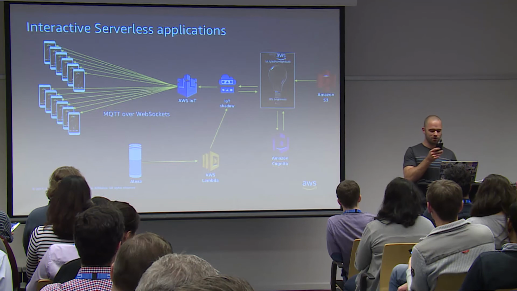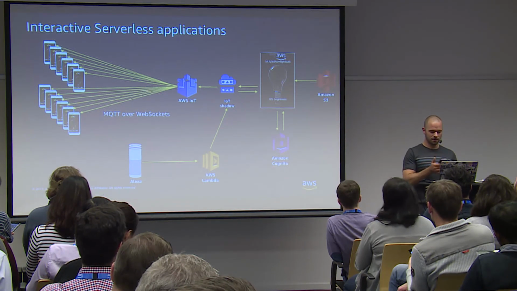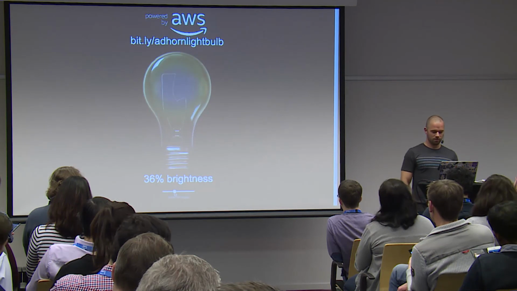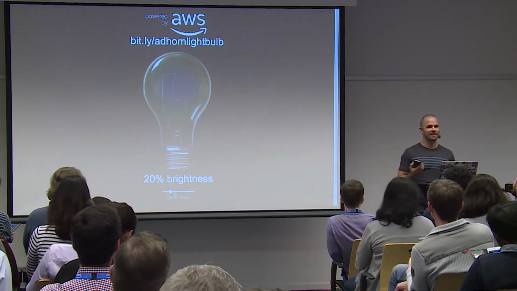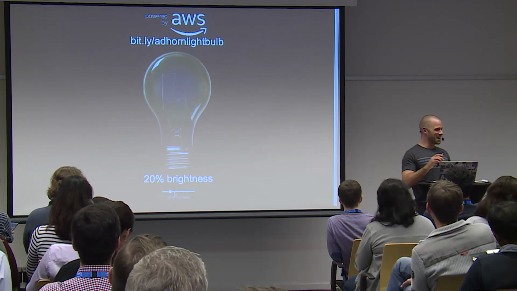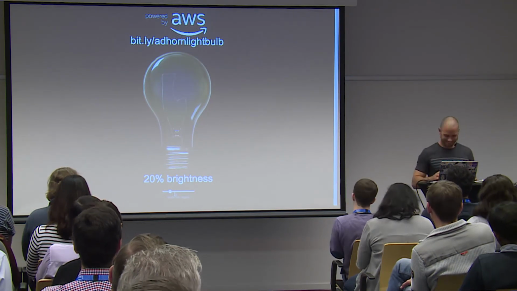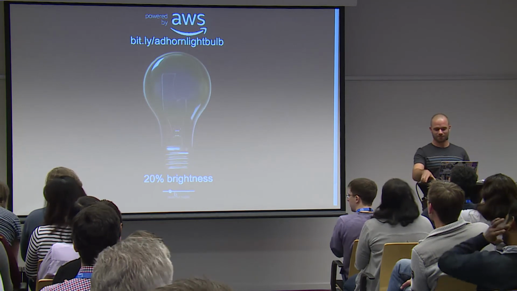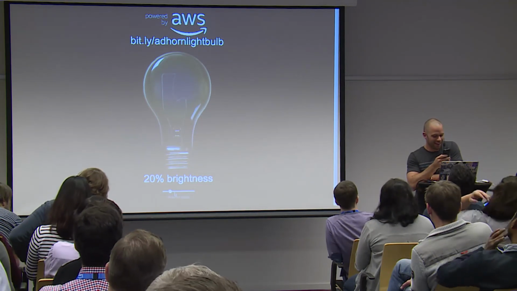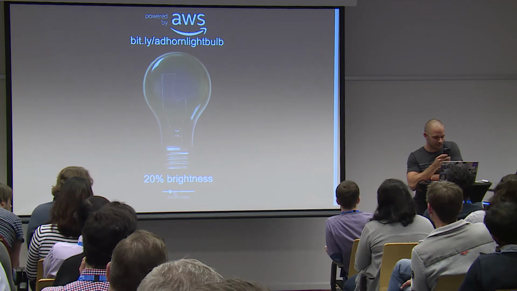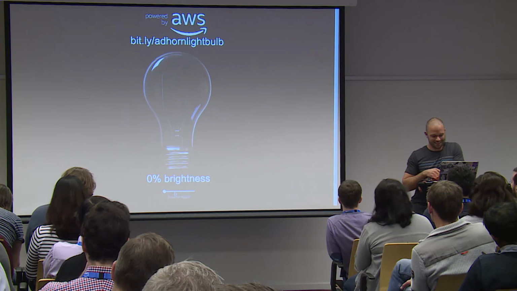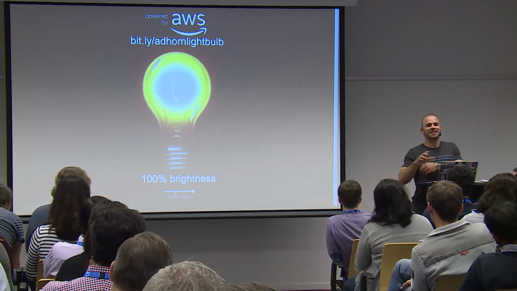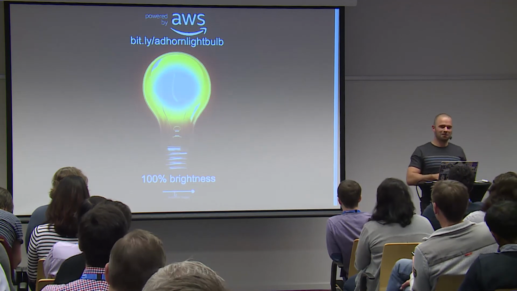Alexa, ask Lightbulb to set the brightness to 20%. So it's invoking the skill. There's a cold start. Right. Let's push it even further. Alexa, ask Lightbulb to flash fast. There were some problems. Okay, but still.